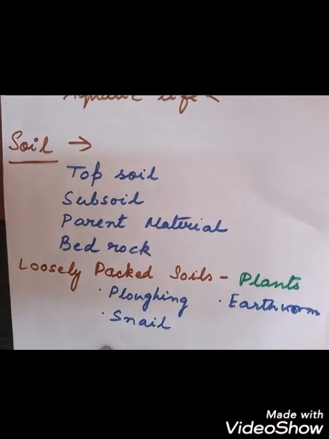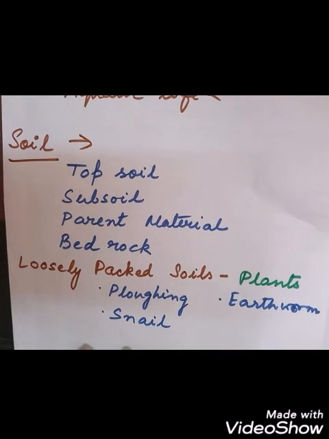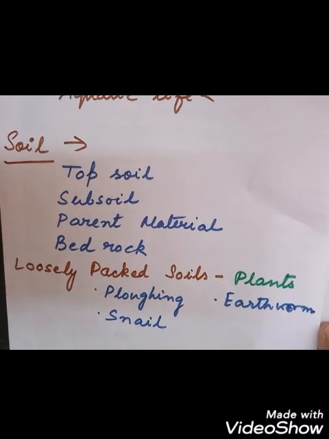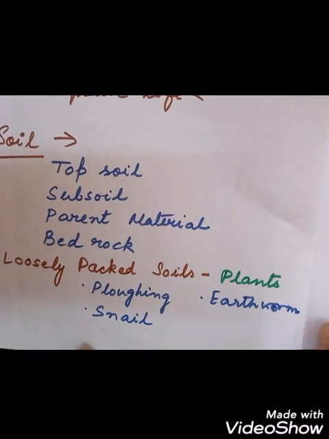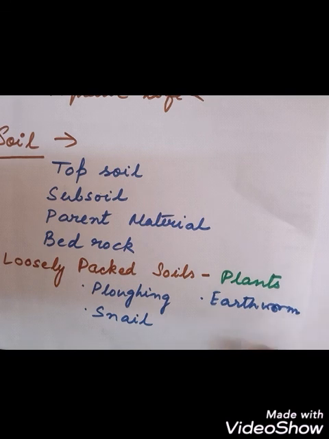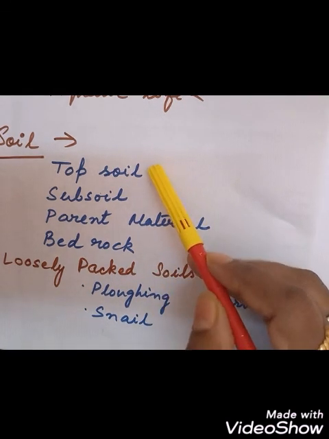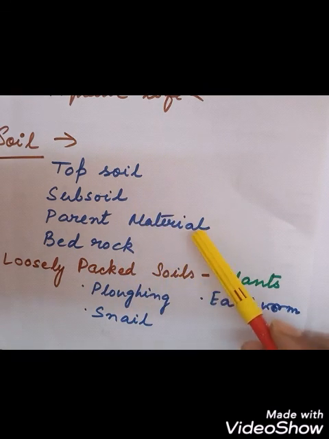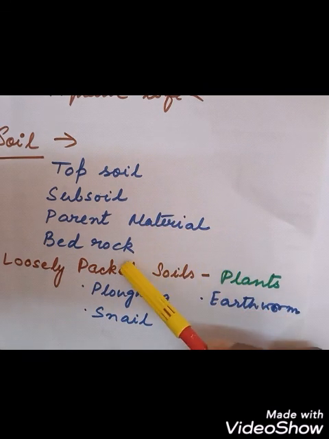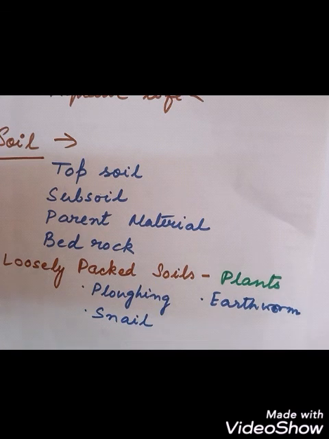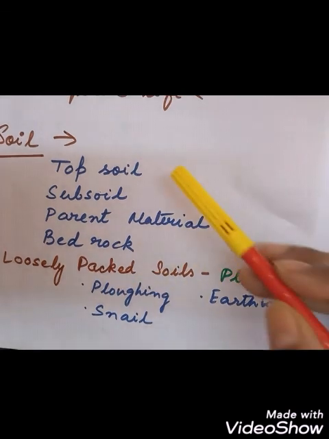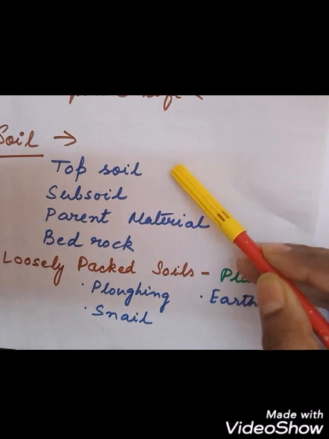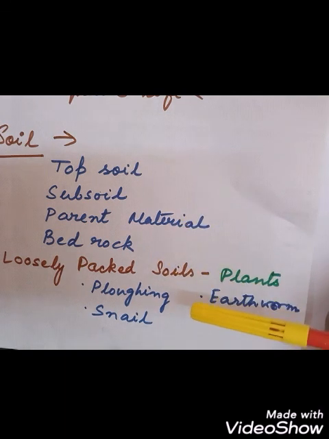Now we will discuss about the soil. It is the uppermost layer of the earth's crust. As you all know, we can see the soil every time in the field, also in the grounds. Okay, so the uppermost layer of the earth's crust is called the soil, and it has 4 layers. The uppermost layer is topsoil, then the next one is subsoil, then the next one is parent, and the last one is the bed soil. And in the topsoil, the plant grows. Okay, and the lowermost one is the bedrock.